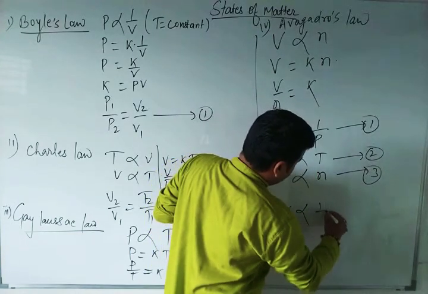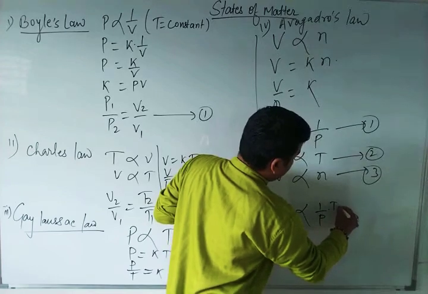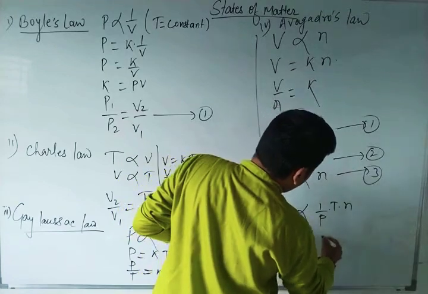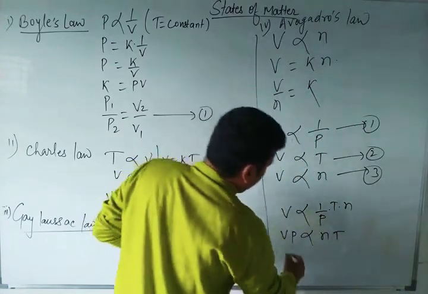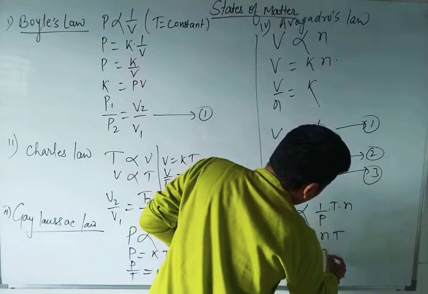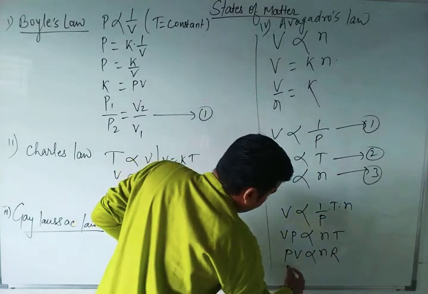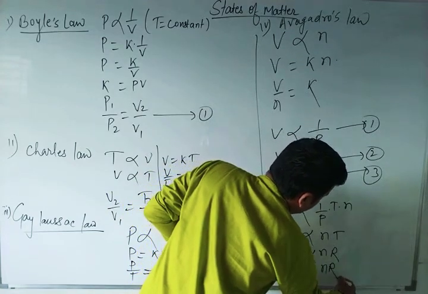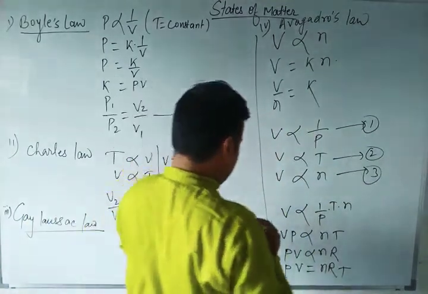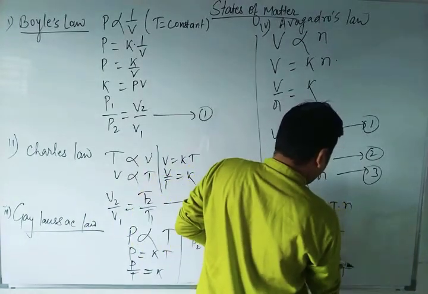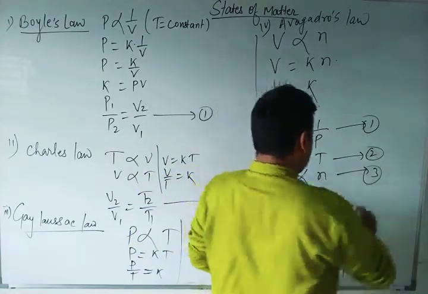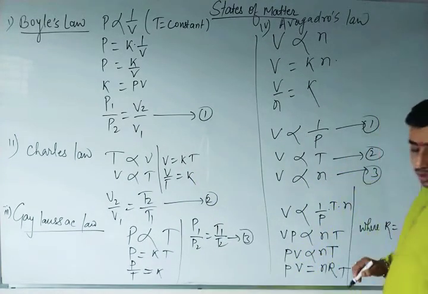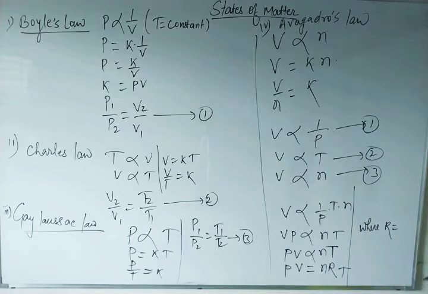1 by P into T into N. Or you can put this as V, P is directly proportional to NT, or PV is directly proportional to NT, and when we remove the proportionality, then PV is equal to nRT. Sorry, here NT. And if anybody asks you what this R is, R is the ideal gas constant.